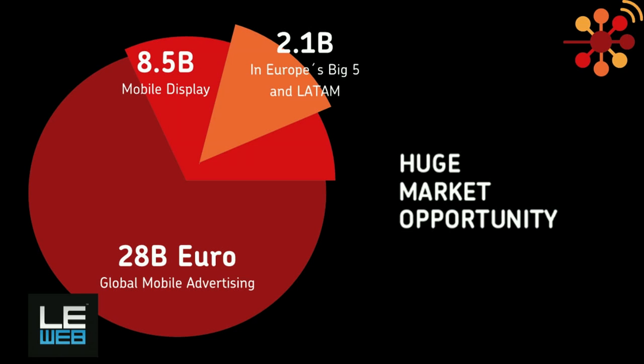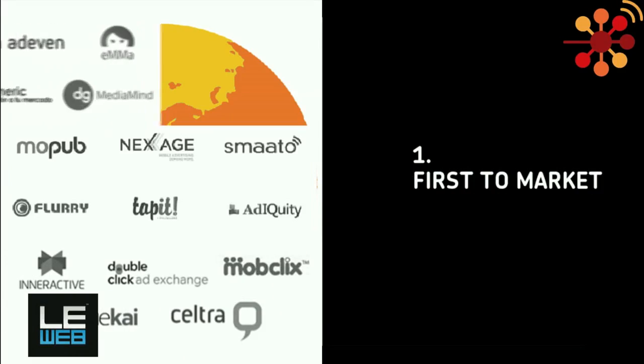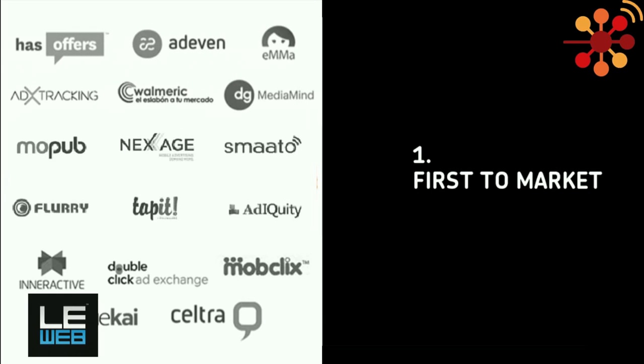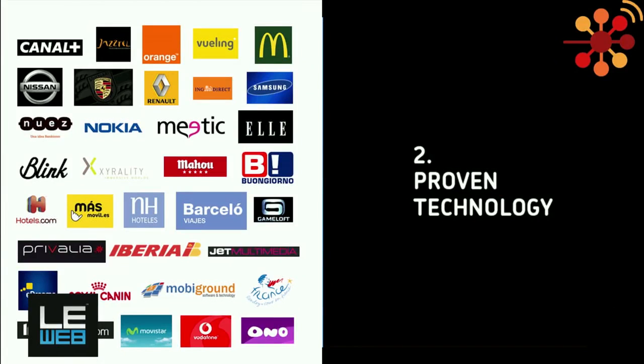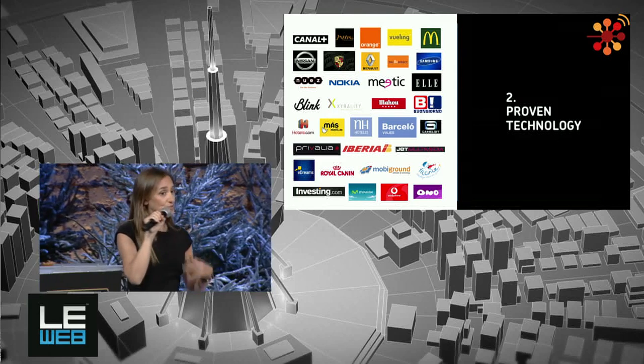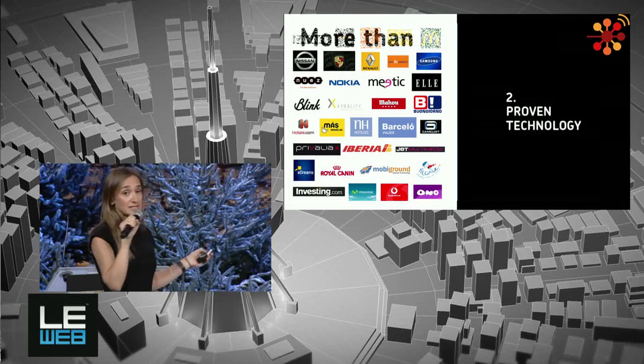Let me just give you 3 of the reasons why. We were first to market, and we've established partnerships with most of the players in the global scene. That gives us access to virtually all of the mobile-optimized inventory that is available via real-time bidding today. Our platform works. It's not something we've coded in a lab. It's been actually running campaigns for over 1.5 years now, and it continues to evolve to real market requirements. Proof that it works is not only our long list of advertisers, but the fact that more than 80% of the revenue we've generated this year comes from recurring advertisers.